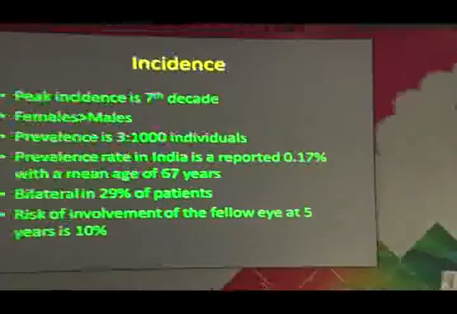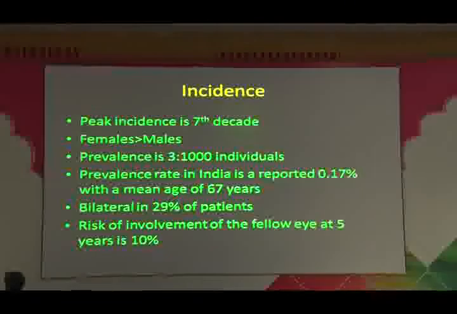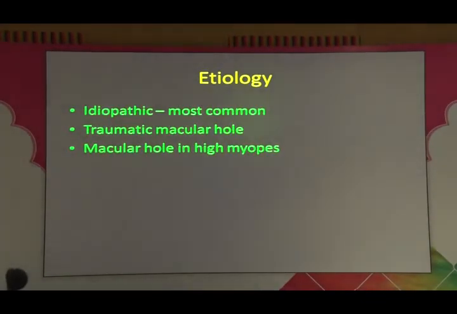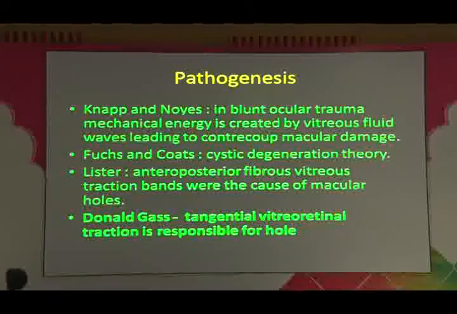Macular hole is a full thickness defect right at the macula, a round defect, and Knapp was the first person who described it. Its peak incidence is in the 7th decade. It is more common in females for some reason, and the prevalence is approximately 3 per 1,000 individuals. Idiopathic macular holes are the most common, in which tangential traction acts over a period of time. But there are other rare causes: post-detachment, post-pneumatic retinopexy, Best disease, and some others.